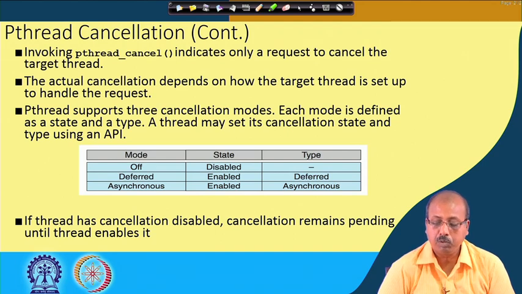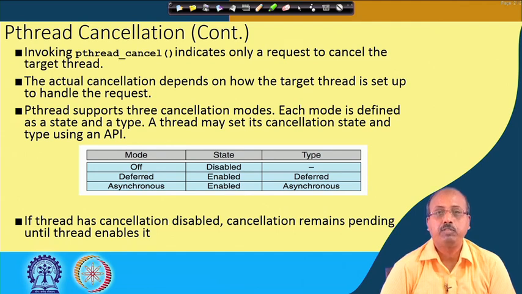In a deferred mode, if thread cancellation is enabled, the type of cancellation will be deferred. If a thread is created in deferred mode and the current state is disabled, then it will not check for periodic thread cancellation requests.